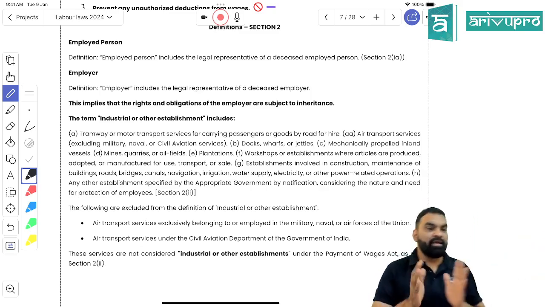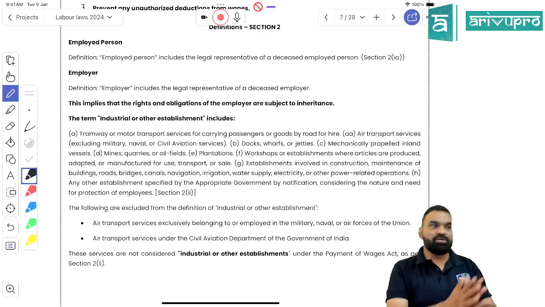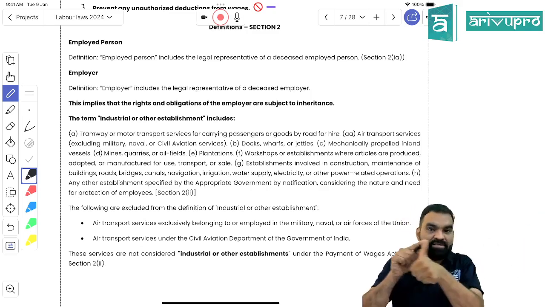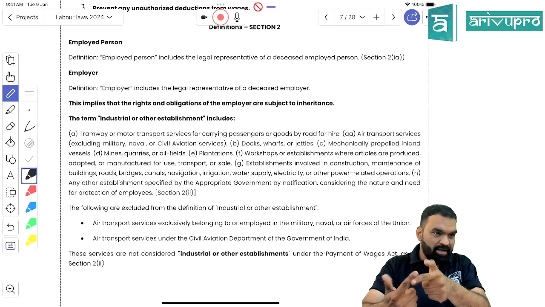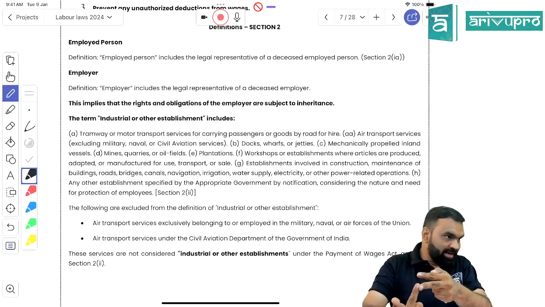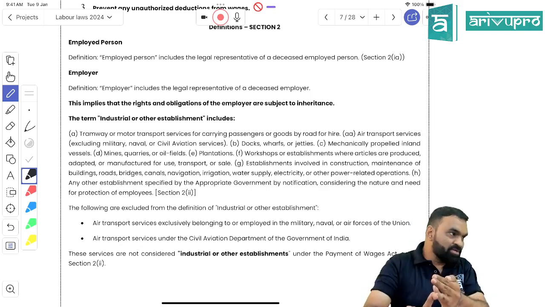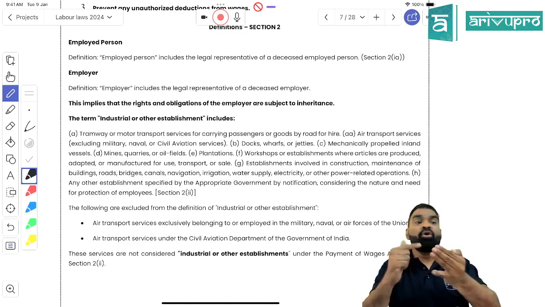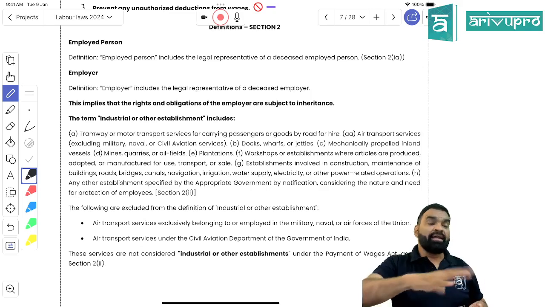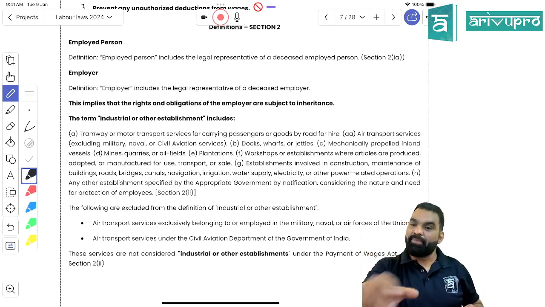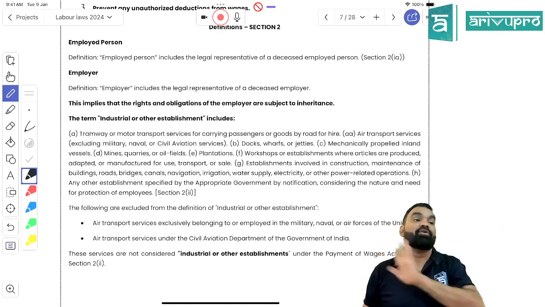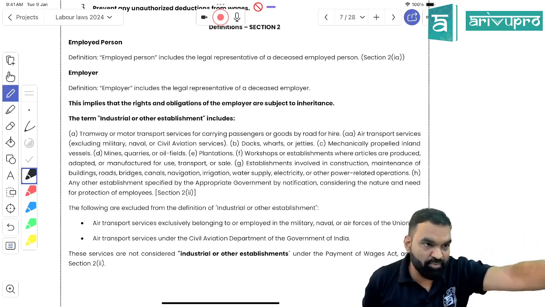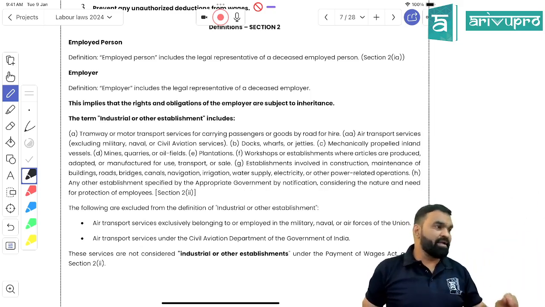So can I say that if you are owning a commercial nature business organization, whether it is transportation business, mines or quarries or something, you are into the manufacturing sector, you are into a public utility service provider, or you are into any other organization which is being notified by the appropriate government, generally a service sector as well, you have to comply with the requirement of the Payment of Wages Act. Can I say that, students? Rather than getting it complicated, why not understand the basic understanding, right?